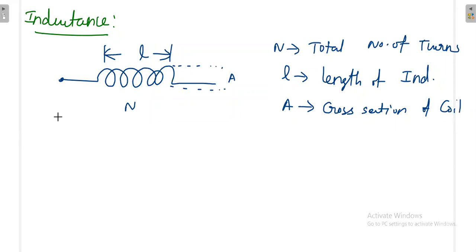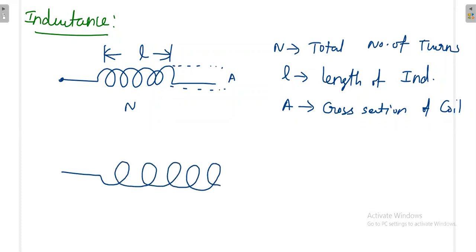Now say for example, again the winding could be in any direction. Suppose I have the winding in this direction, winding goes like this. Now I pass some current here. The current goes like this. Once the current is going like this, please try to apply the right hand rule. Finally, in which direction will the magnetic field be? What would be the direction of the magnetic field? You can use your right hand rule. Now the current goes like this, it comes like this. What would be the direction of the magnetic field?